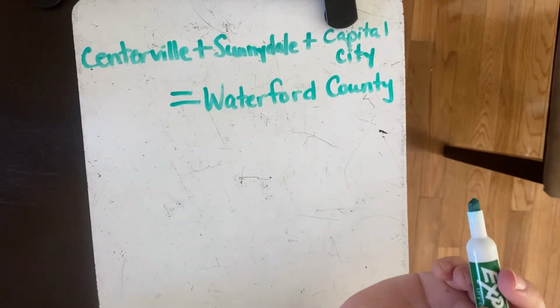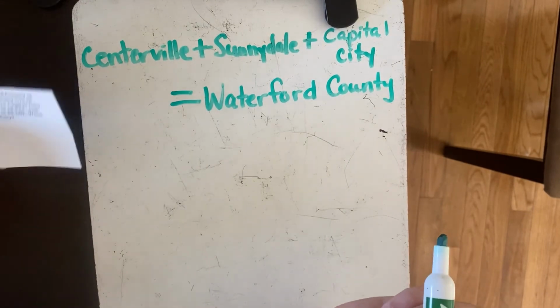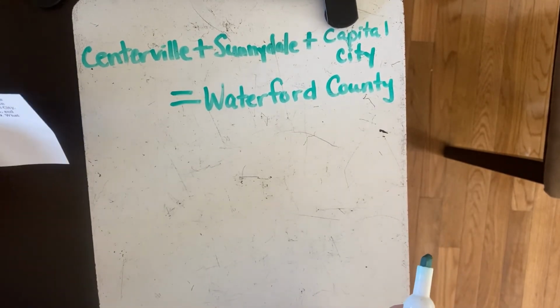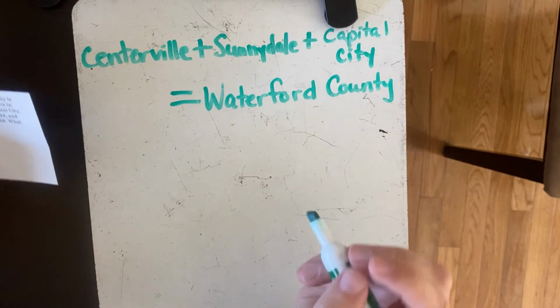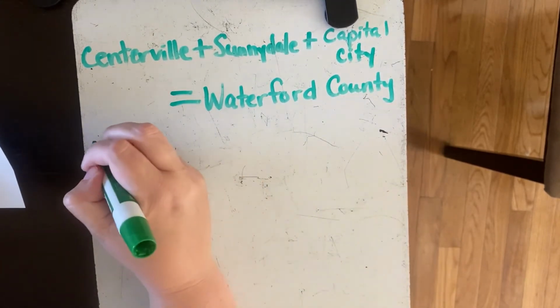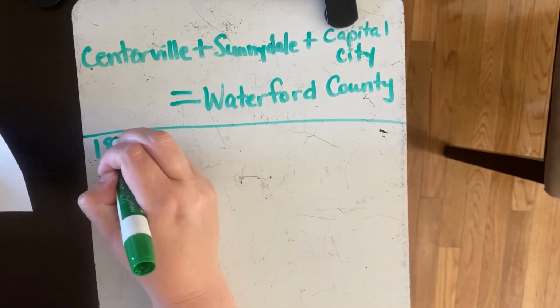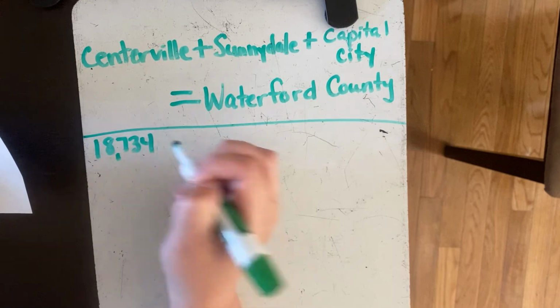Okay, so let's look at the numbers that we do know. They tell us that Centerville has 18,734. So 18,734 would be Centerville.